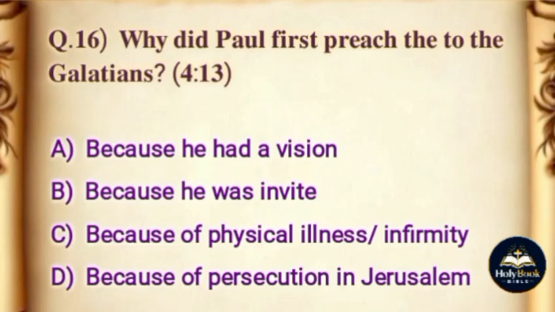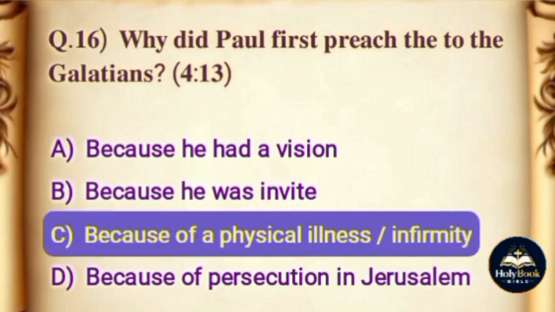Question. Why did Paul first preach the gospel to the Galatians? Options. A. Because he had a vision. B. Because he was invited. C. Because of physical illness. D. Because of persecution in Jerusalem. The correct answer is option C, because of physical illness.